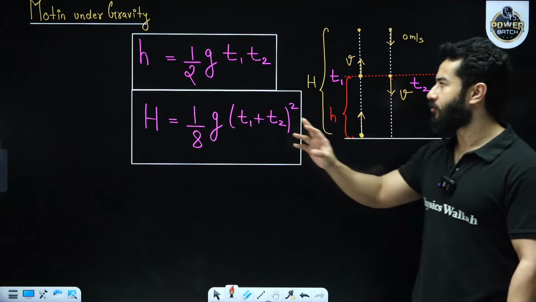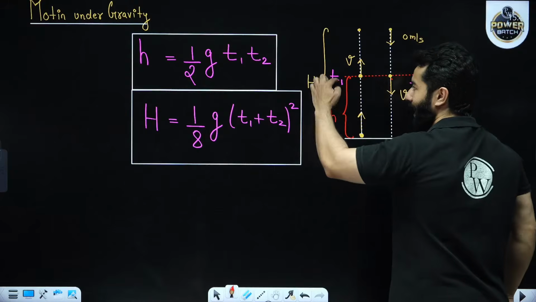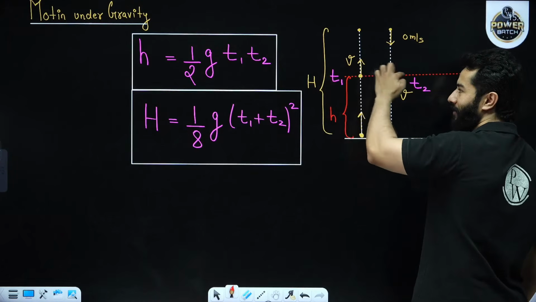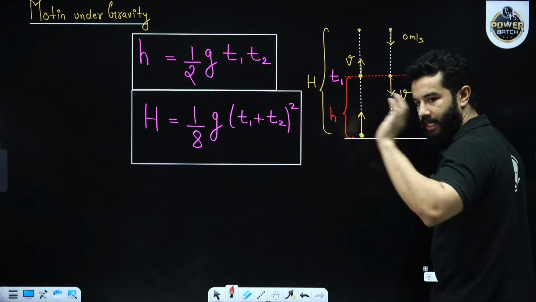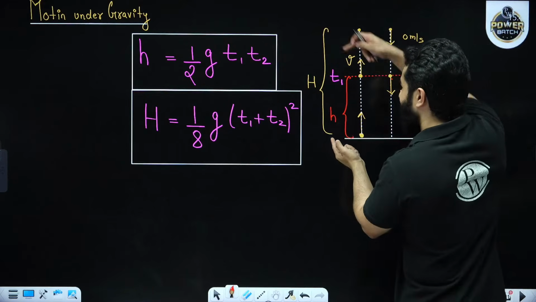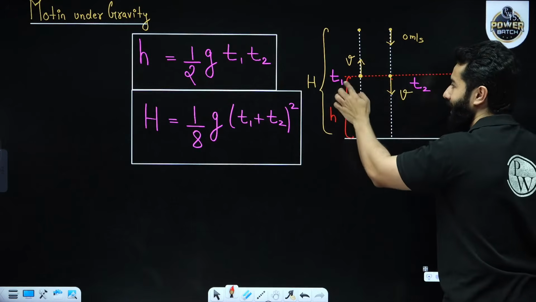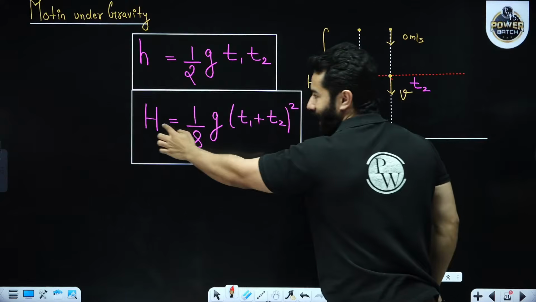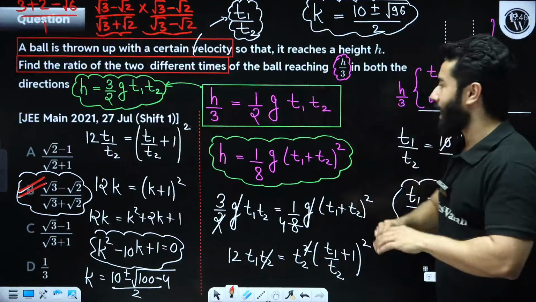And those shortcut formulas are, first of all, this is small h, the height at the same level, right? So small h is equals to half g t1 t2. Clear? Next is this total height H. So we can also relate the total height and these two times. So total height is 1 upon 8 g (t1 plus t2) whole square. So that's all I have done.